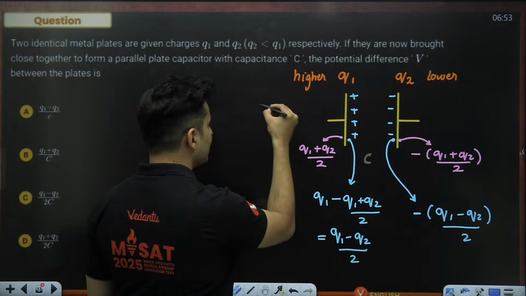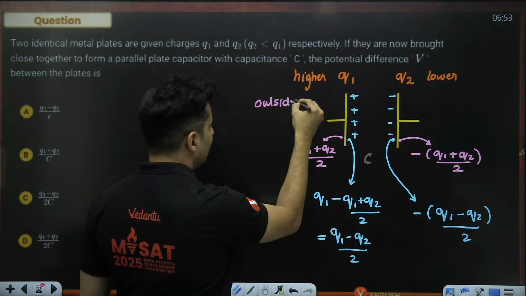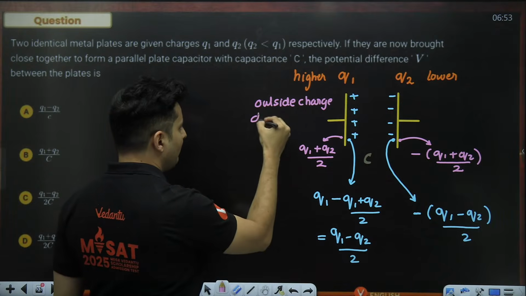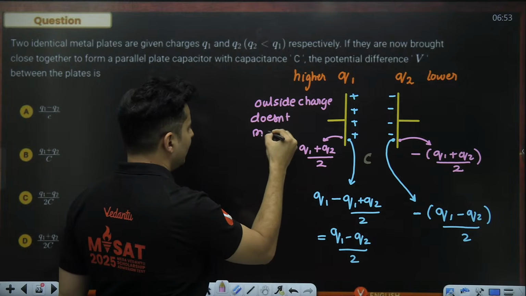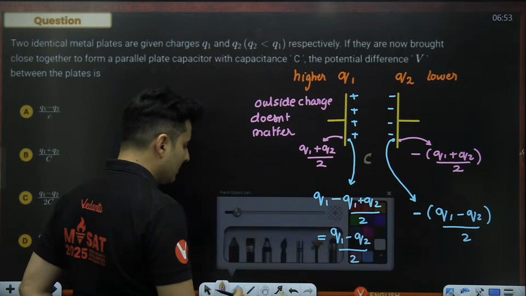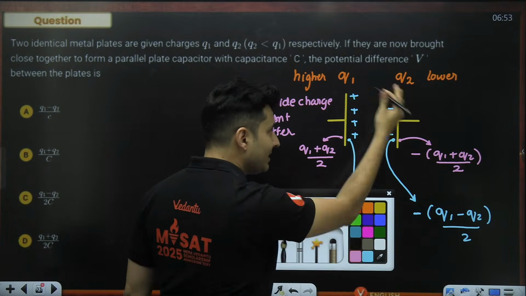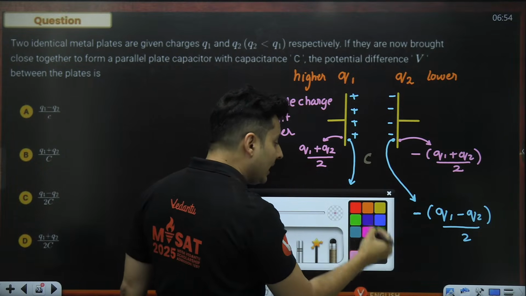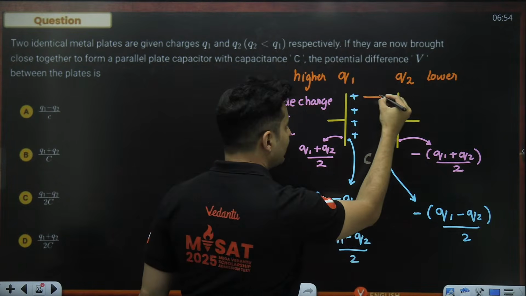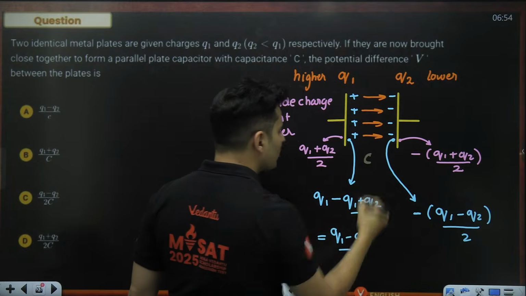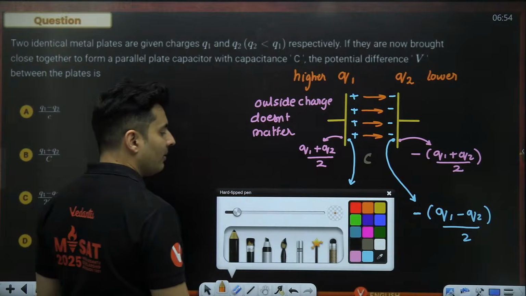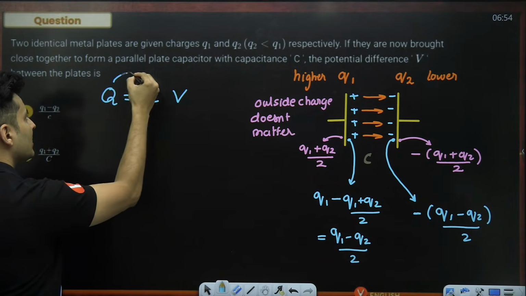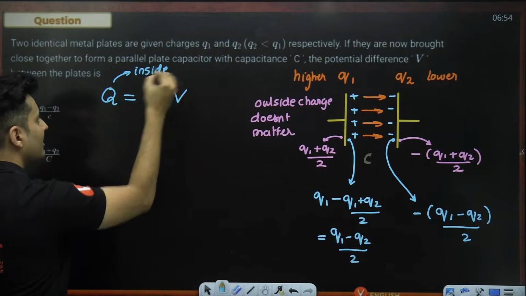So outside charge doesn't matter for considering the capacitance, because the capacitance is between the plates of the two capacitors. So guys, the electric field which is there, it will be over here, which is going to store the energy. So the inside charge is what matters. So when I say Q is equal to C into V, this Q is always the inside charge, never the outside charge.